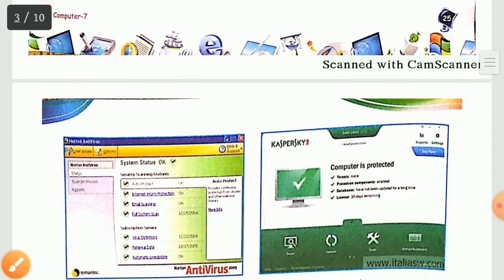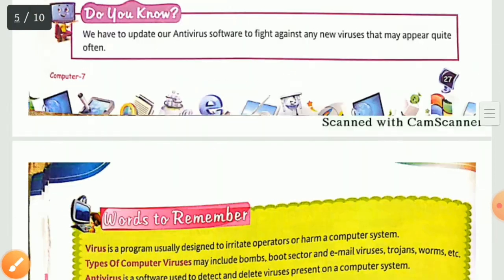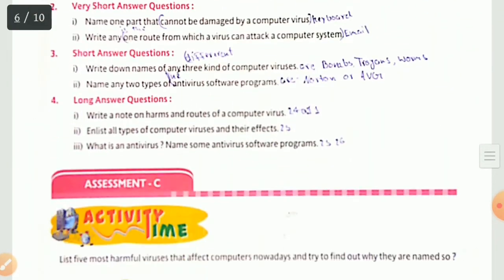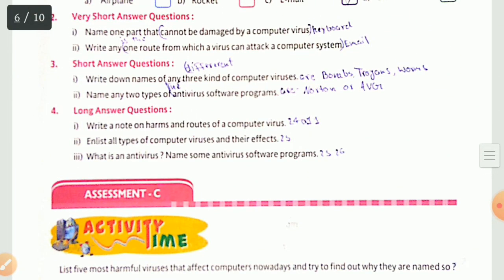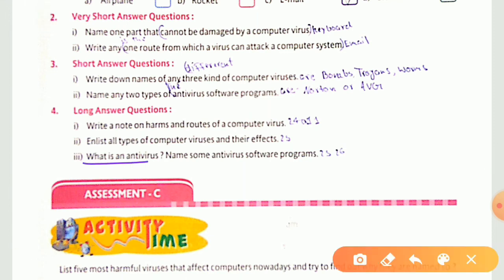Now see the last one. The third one is what is antivirus and name some antivirus software programs. Two questions we are having, mixing and merging. What is an antivirus? And you have to name some antivirus software programs. For this answer, turn on your page number 25 for the same.